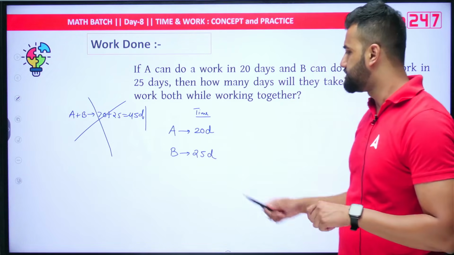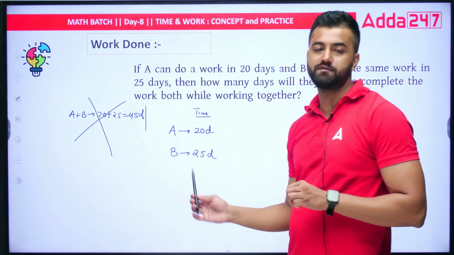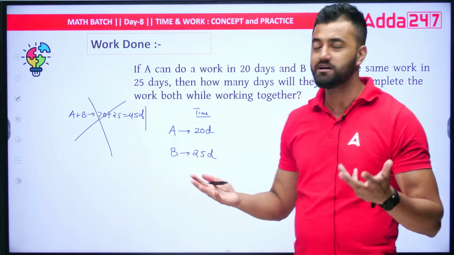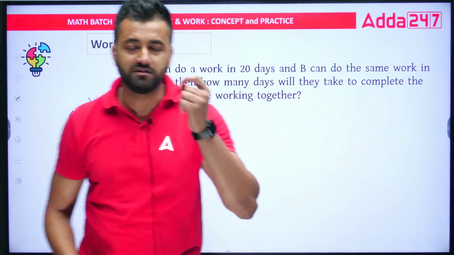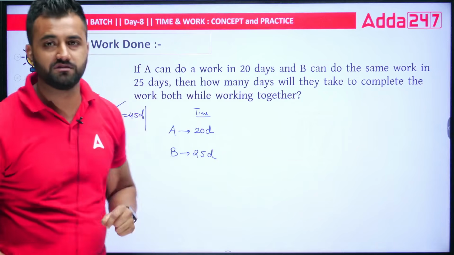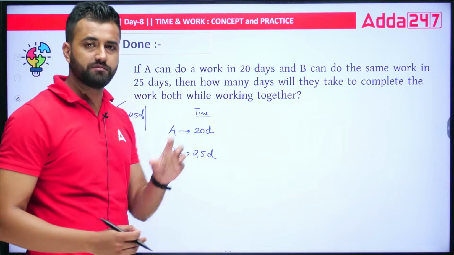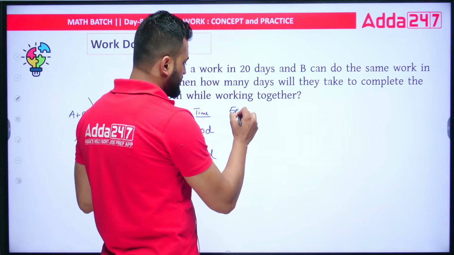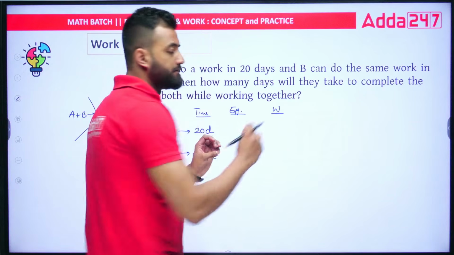Why? If a person is working in 20 days and another in 25 days, obviously if they work together, they'll take a lesser number of days. It cannot be more, right? So that's why this is not correct. For this reason, and this is the only reason, we need the efficiency and work. So always remember like a step: we have time, we need to get the efficiency, and we need to get the work. Always remember it like this.